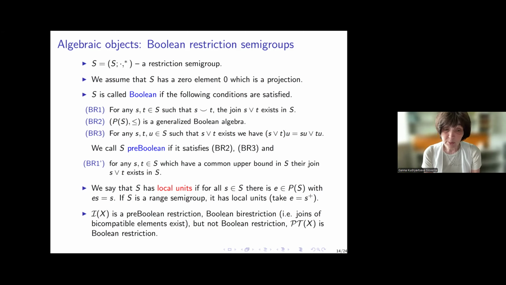Symmetric inverse monoid is a pre-Boolean restriction semigroup and a Boolean bi-restriction semigroup, but not Boolean restriction. So if you take two elements which are compatible but not bicompatible, they may not have an upper bound and no join, but it is pre-Boolean.